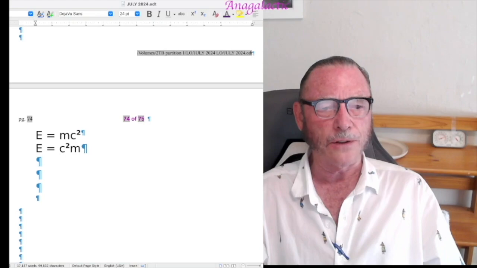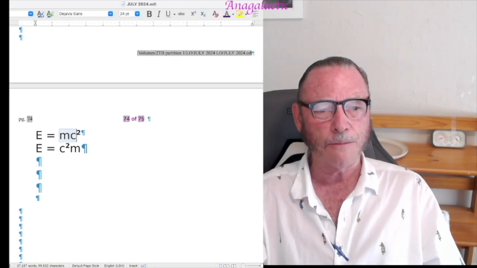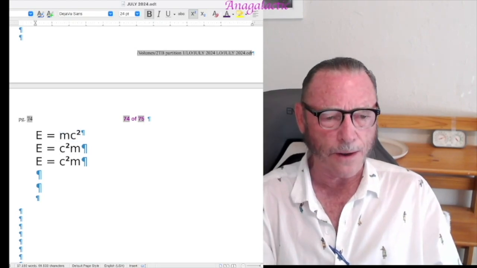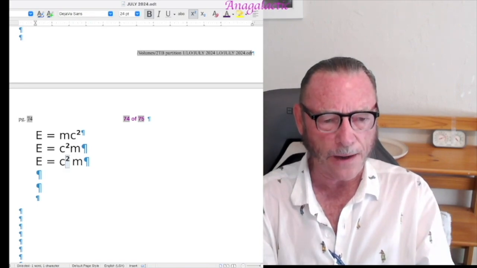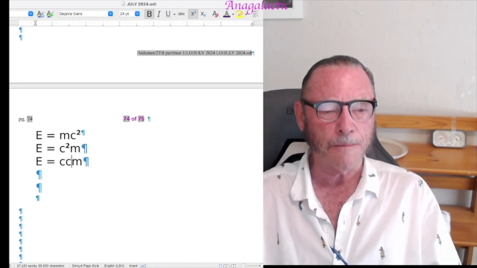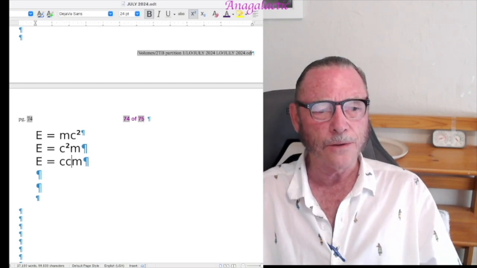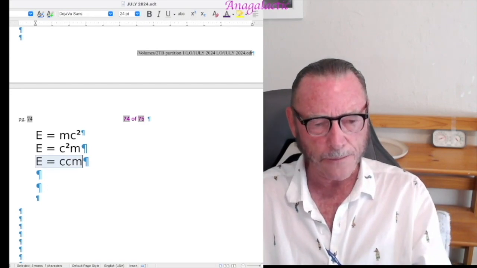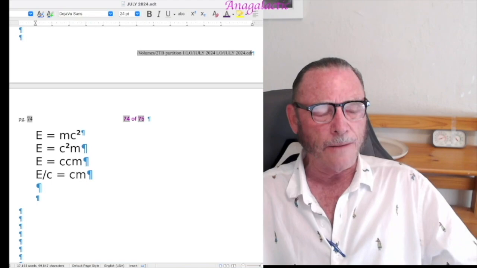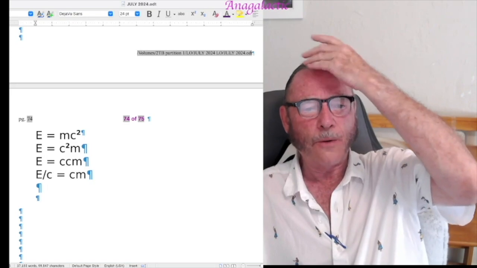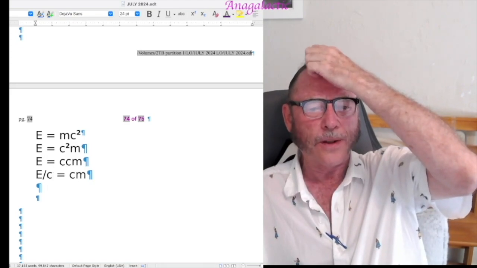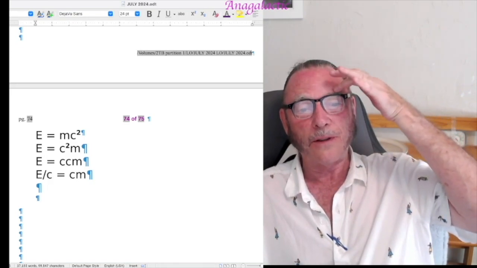E equals mc². These two terms are commutative. What is c²? Well, it's c times c. Well, you can write that out. E equals ccm. Now, you could do something quite interesting. E over c equals cm. So light speed is on both sides of the equation when it's written in this form, but it doesn't seem to be too useful.